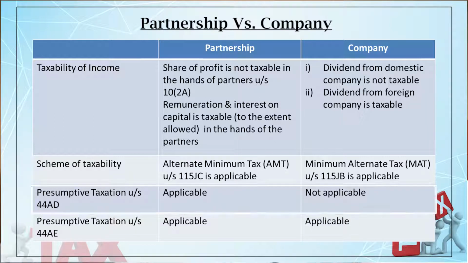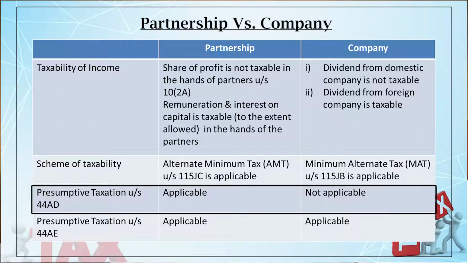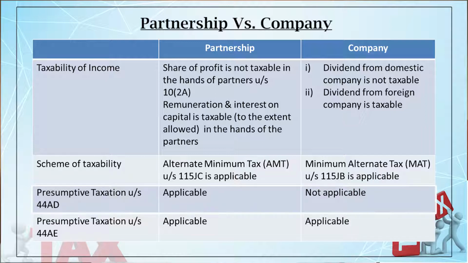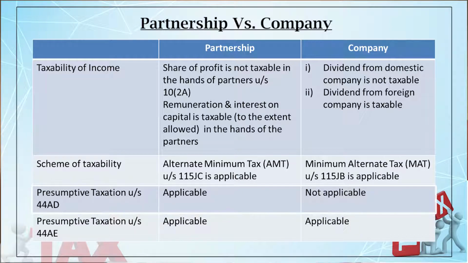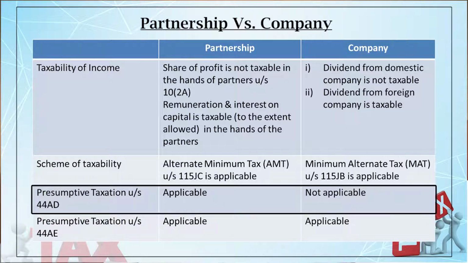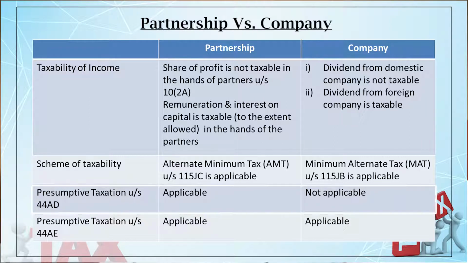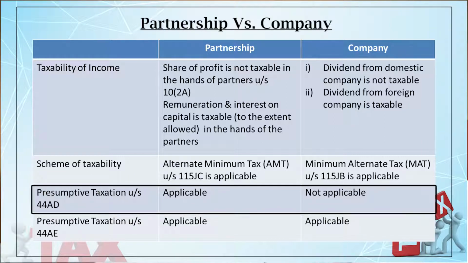But if you receive some part of this revenue either through account payee cheque or through electronic medium, then it will be taxed at the rate of 6%. Take an example. Suppose your revenue is 1 crore. So it has been assumed your taxable income is 8% of 1 crore on which you have to pay tax. Now 44AD is applicable for a firm, but it is not applicable to a company. So a company cannot take the benefit of 44AD, that is the presumptive taxation.